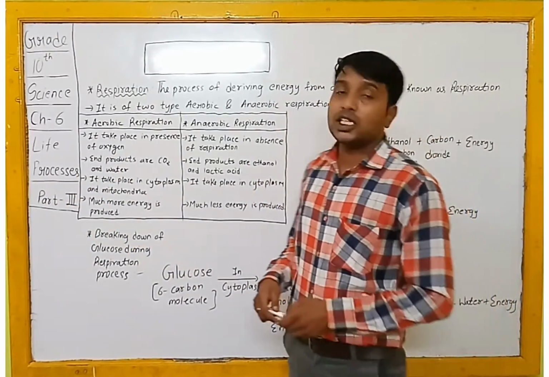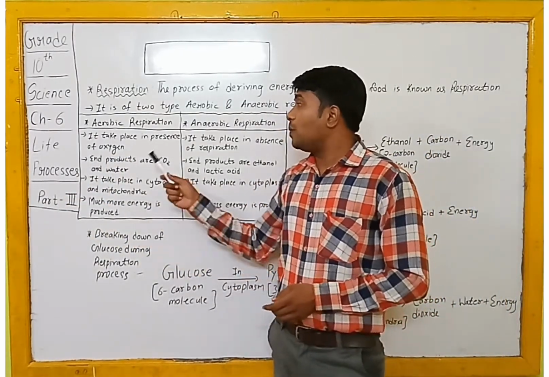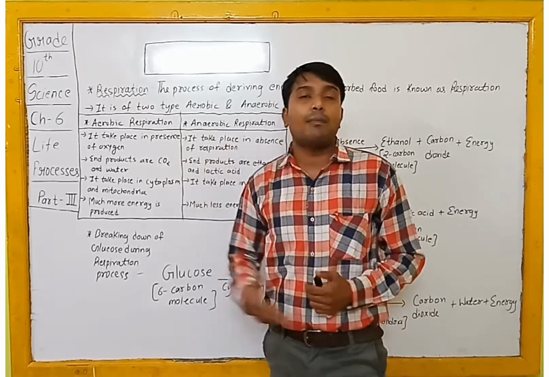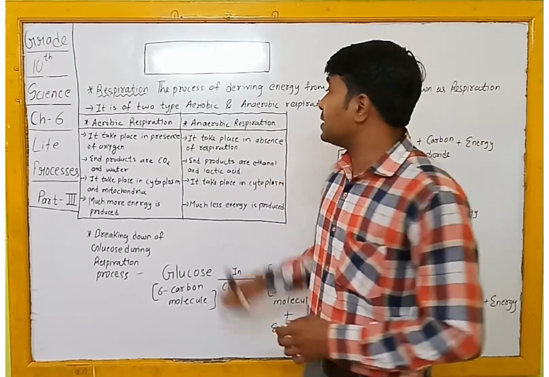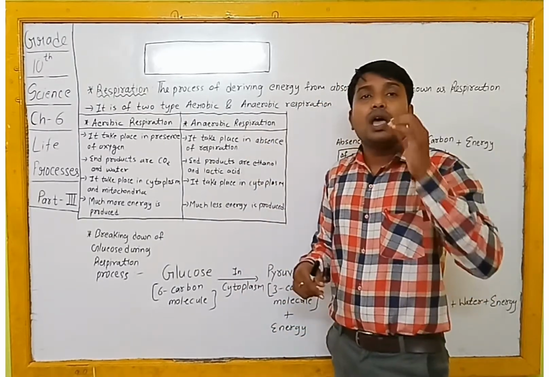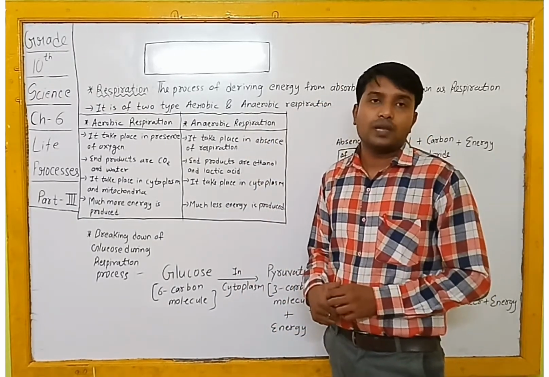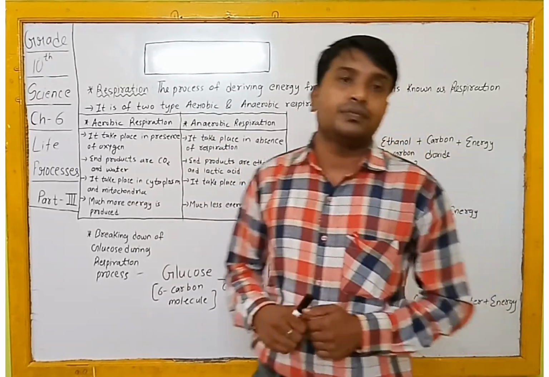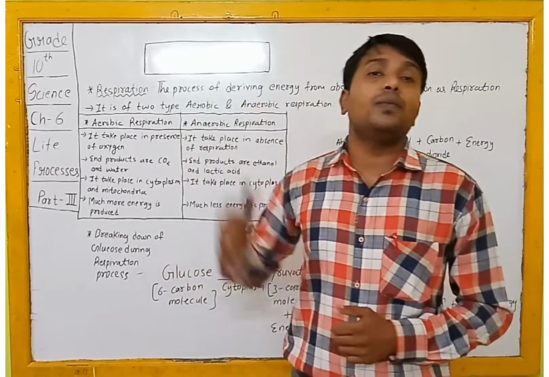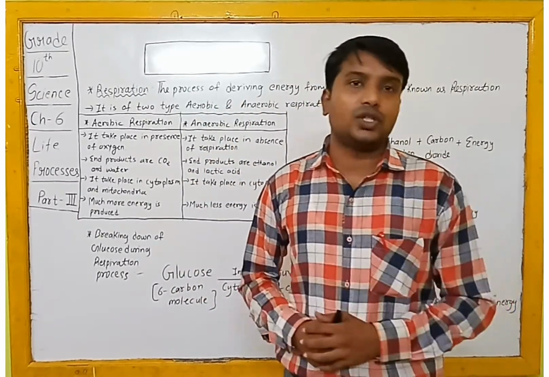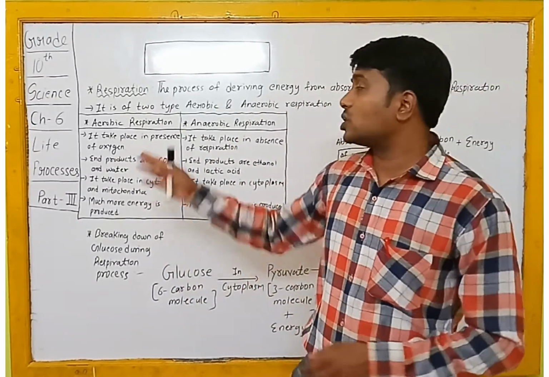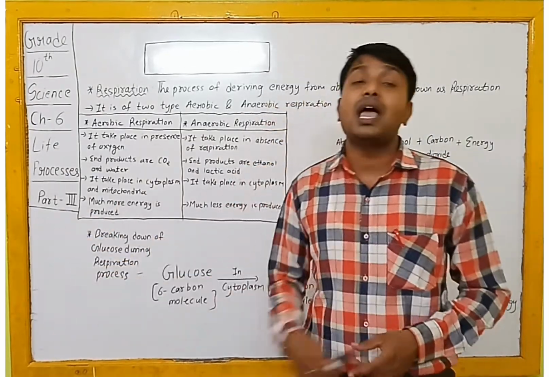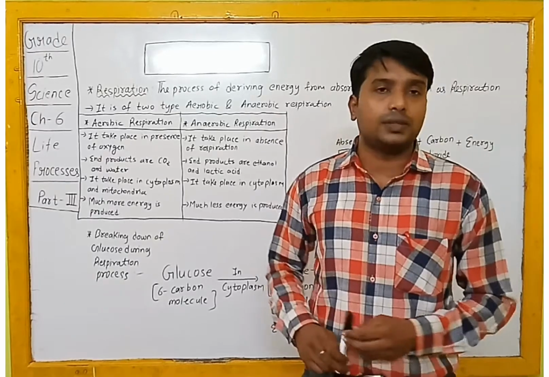Now move on to the last point of difference: aerobic respiration produces much more energy. It produces a considerable amount of energy, whereas in anaerobic respiration a very small amount of energy is formed. That means aerobic respiration provides the maximum energy, whereas anaerobic respiration provides less energy. So those are all the points of difference between aerobic respiration and anaerobic respiration.